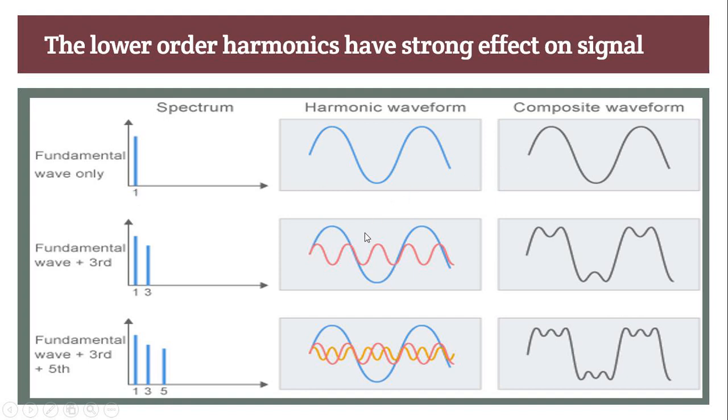But now when third harmonic components are present in your system and added to the sinusoidal signal, it distorts the signal and the shape of the waveform changes like this, and your spectrum has the sinusoidal signal plus the third harmonic component. When your signal has a sinusoidal component with third and seventh harmonics, then the resultant signal after addition of the third and seventh to the sinusoidal signal is like this.